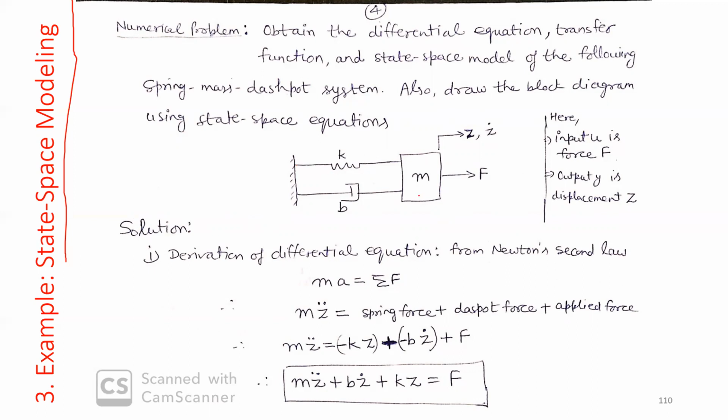Here we have this very classical system: a mass connected to a spring and a dashpot, fixed to the wall here, and we apply a force F on the mass. Due to the application of this force, there is a displacement z of this mass. Indeed, there will be some velocity of this mass, z dot or dz over dt.